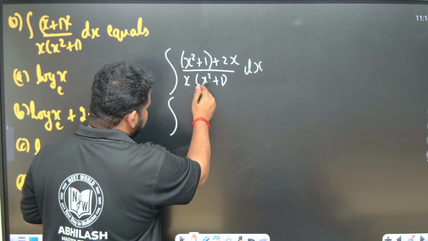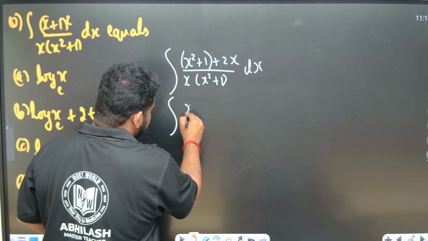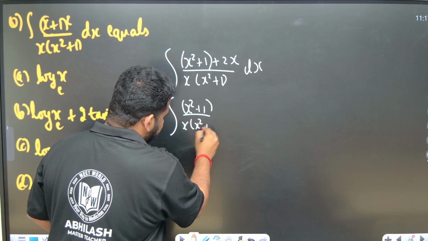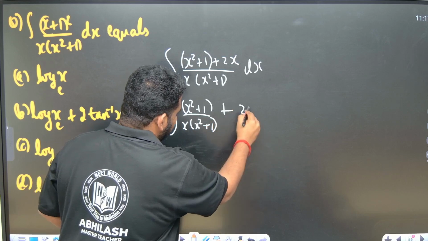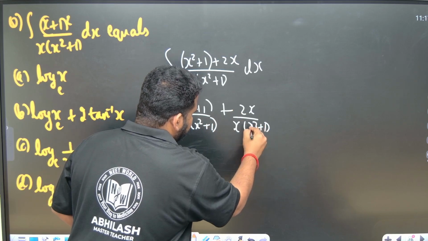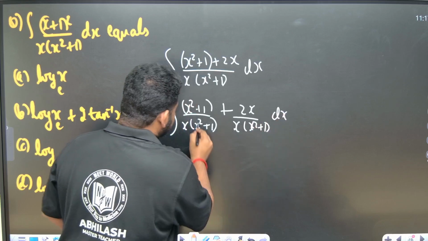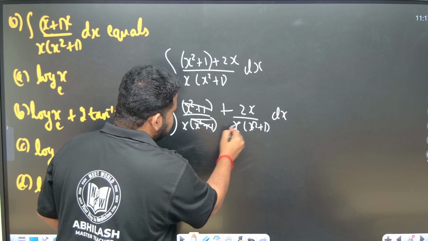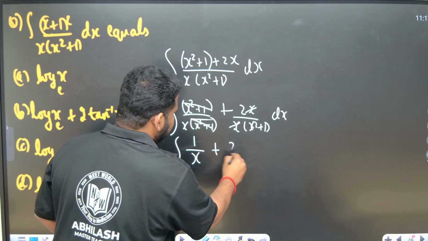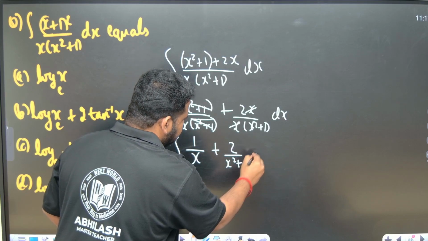x square plus, this one will become what? Let me write the steps. x square plus 1 by x into x square plus 1. Otherwise you will get confused if I don't write the steps, some students. So 2x by x into x square plus 1 dx. So this and this cancels. I will have what, friends? Integral of 1 by x plus 2 by x square plus 1 dx.